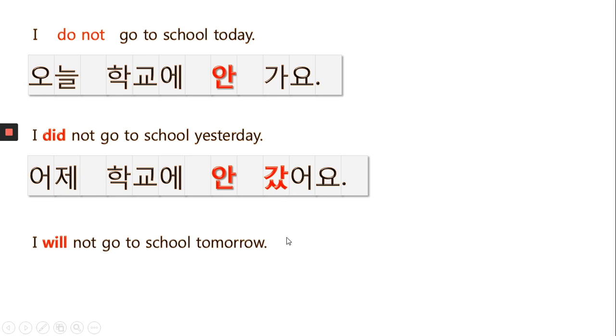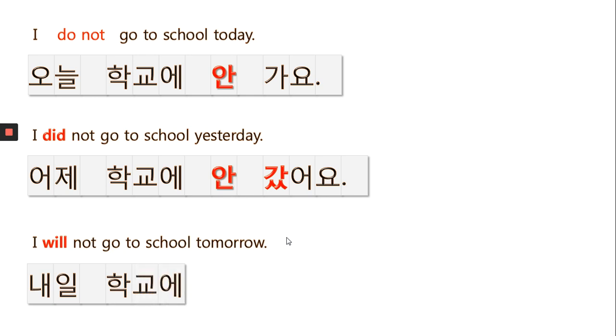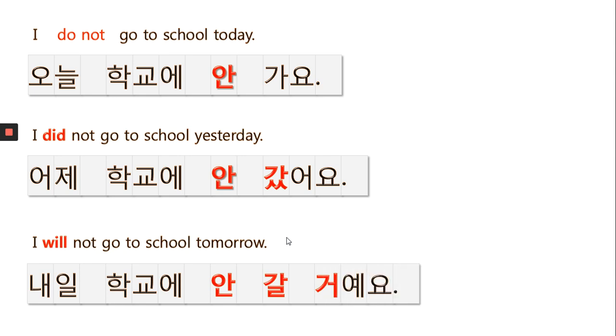How about future? Tomorrow, 내일, and space. 학교에, school to, and not, 안, and will. The future tense is 을 거. So 안 갈 거예요.